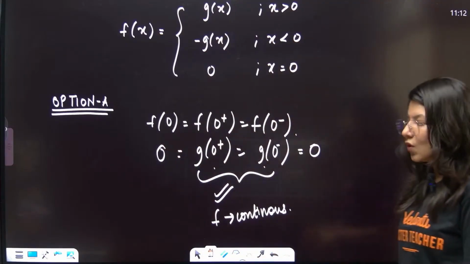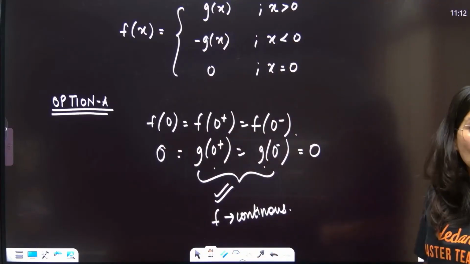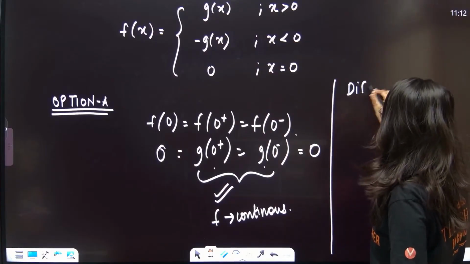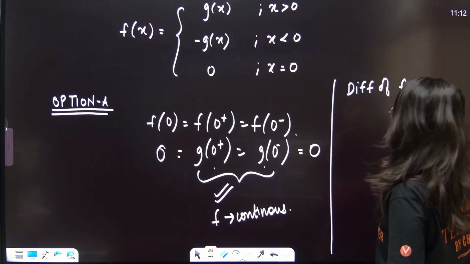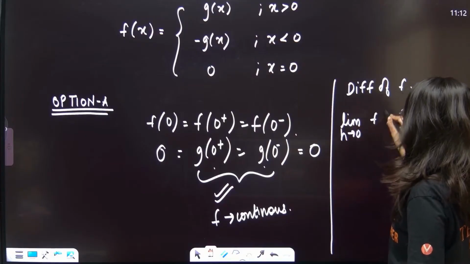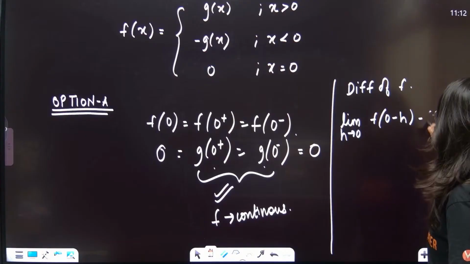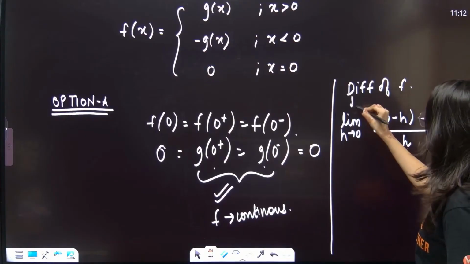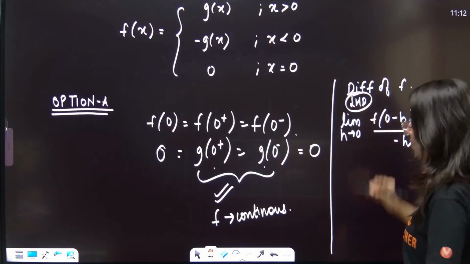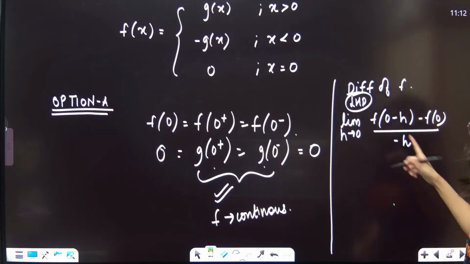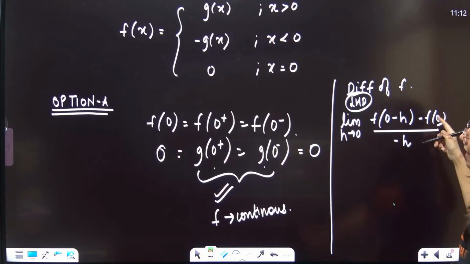Now, let's talk about differentiability of f. The left hand derivative is the limit as h tends to 0 of f of 0 minus h minus f of 0, upon minus h. This is your LHD. Let's talk about LHD first. f of 0 is 0.